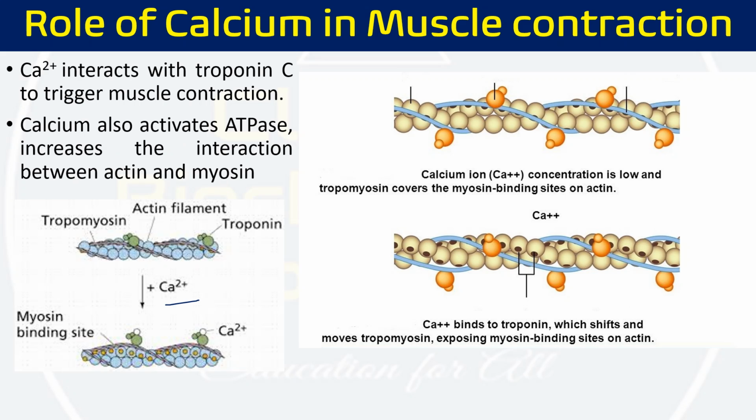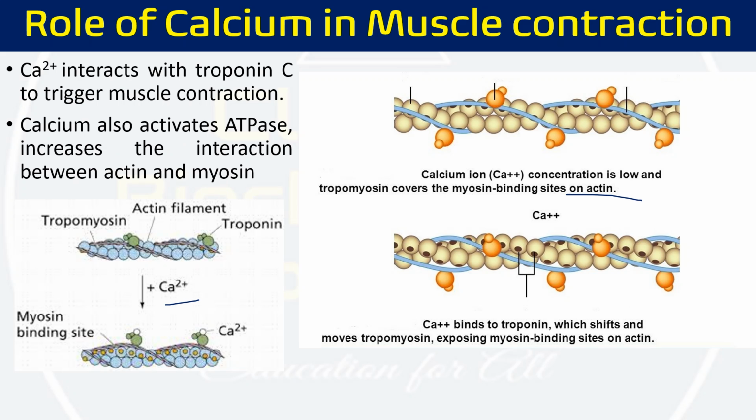When calcium ion concentration is low, troponin covers the myosin binding sites on actin. Calcium binds to troponin, which shifts and moves tropomyosin, exposing the myosin binding site on the actin. So when we have sufficient calcium, binding occurs; when we don't have calcium, tropomyosin covers the myosin binding site, so actin and myosin binding will not occur.